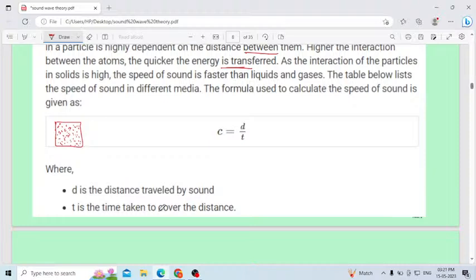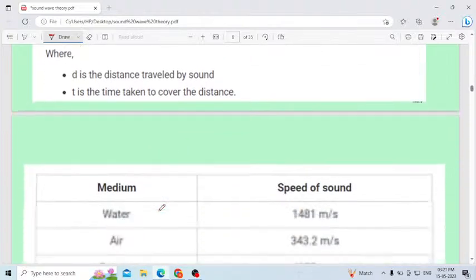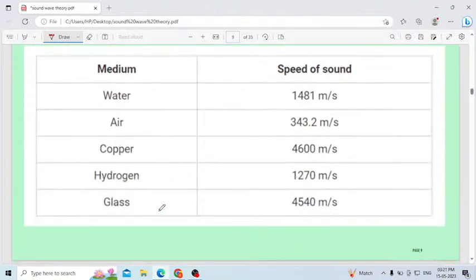Next, we will move to the next one. Here I have given the list of the speed of sound in different media. Copper is solid, so it will be more, about 4600. Copper will be the highest. Glass is also solid, so this also will be high. Hydrogen is a gas, the lower one. Water is a liquid, also lower.